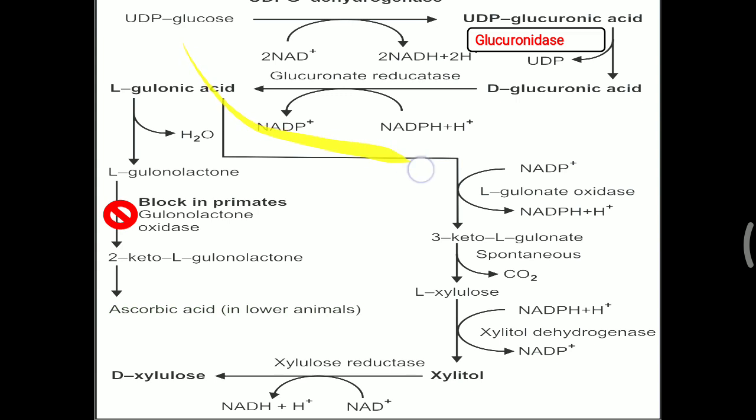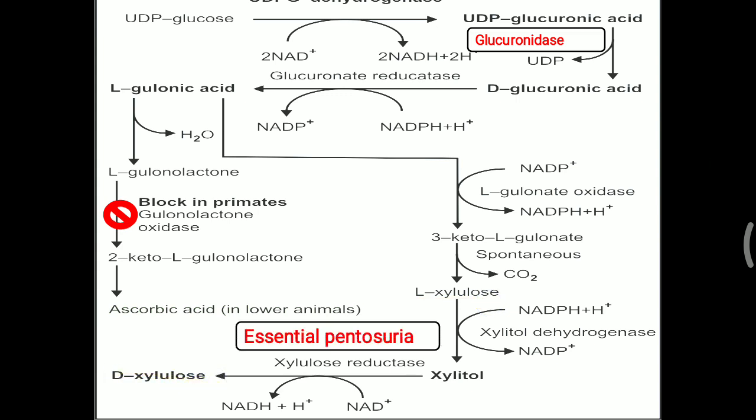Further, in this pathway, you have to remember that L-gulonate is converted to the D-xylulose. This xylulose is one kind of a pentose sugar, and if this particular L-xylulose or xylitol is excreted in urine, that can lead to pentosuria. Because this particular xylitol dehydrogenase or the xylulose reductase enzyme is deficient, that will lead to the excretion of L-xylulose in the urine, where it will be accumulated.